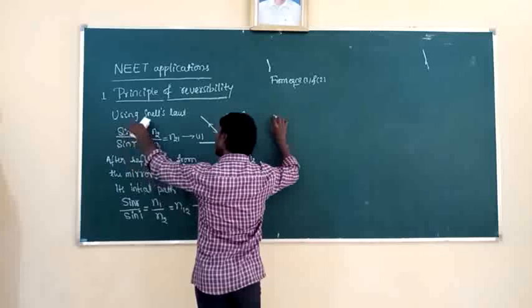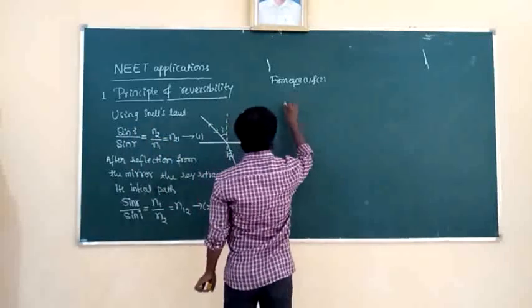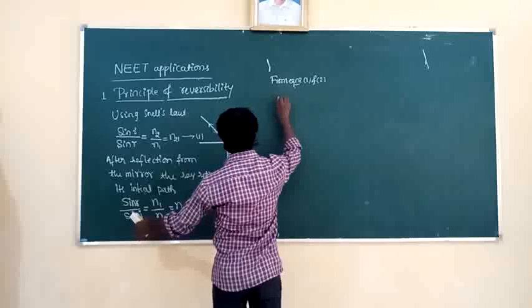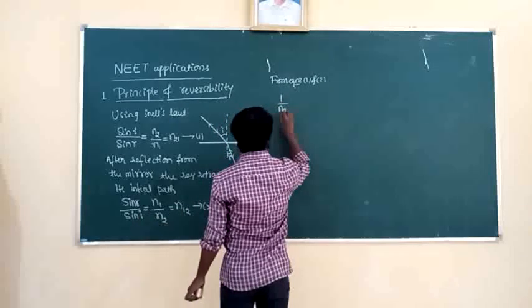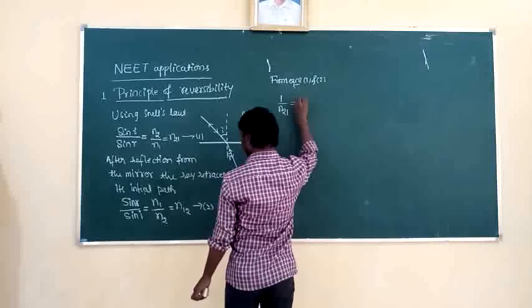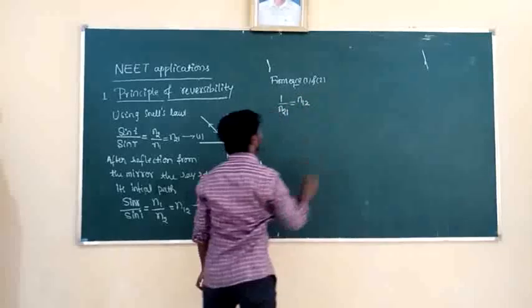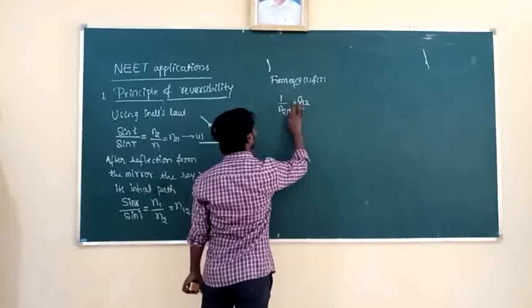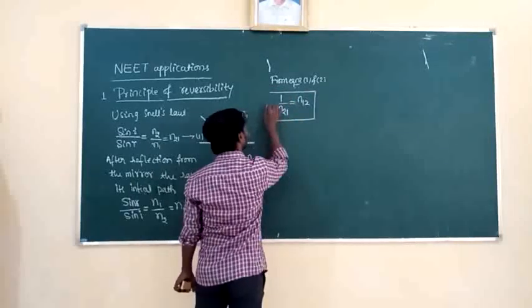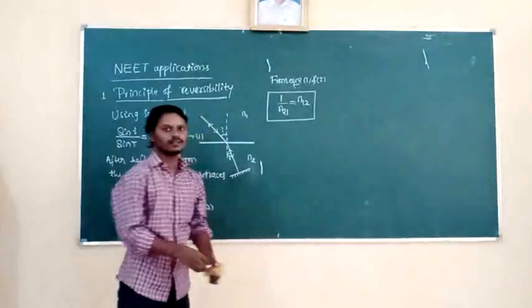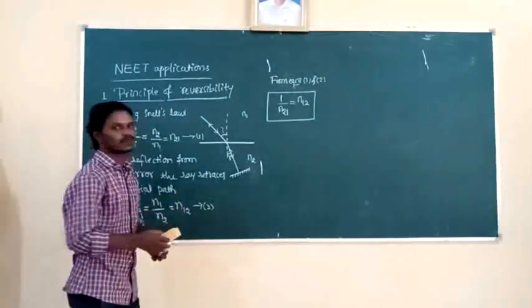So I will write equation 2 as 1 by N21 is equal to N12. So it is called the principle of reversibility. So this is about the first application.